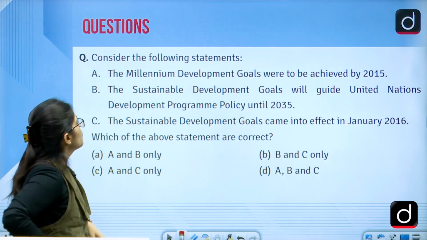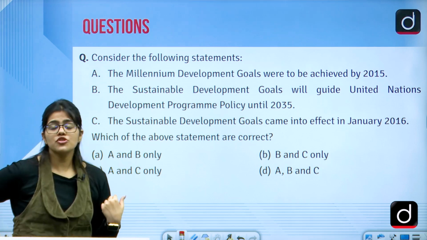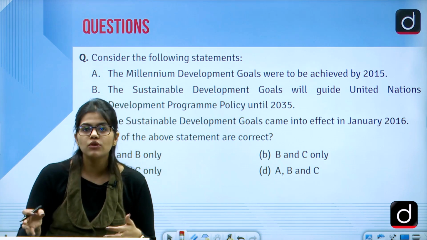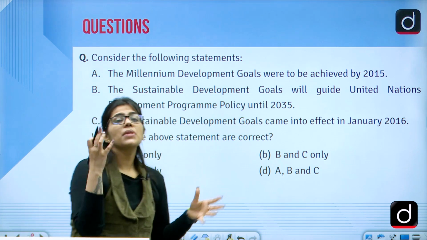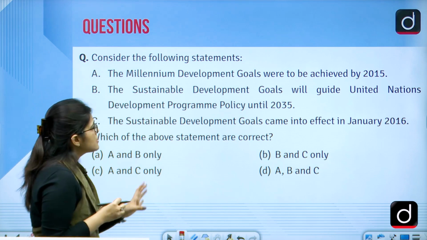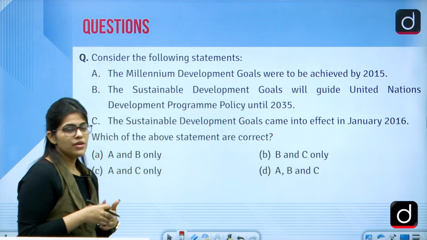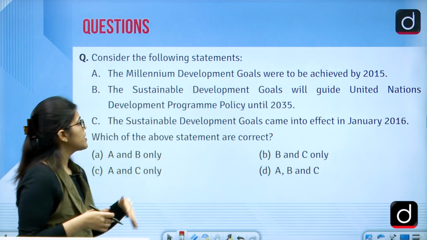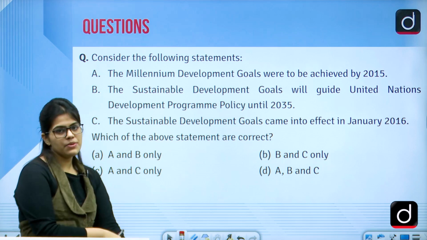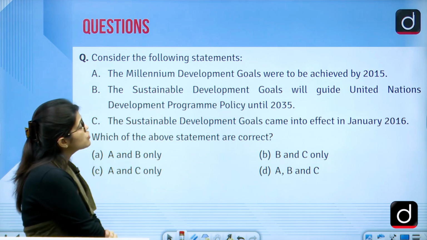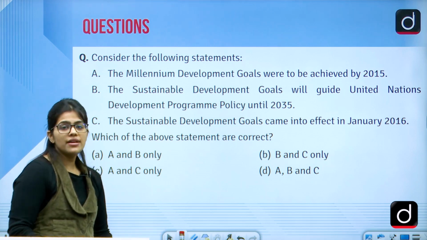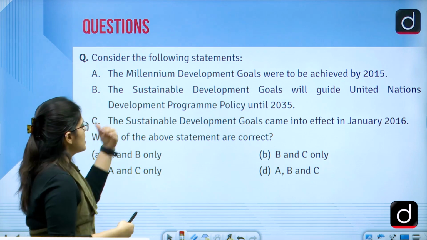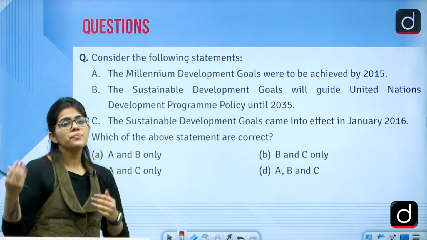Now let us start with the questions. So this is the first question, and today's class is basically centered around the Millennium Development Goals. Today we'll be discussing the Millennium Development Goals. There are 3 statements given to you. First is related to the Millennium Development Goals, and the others relate to the Sustainable Development Goals. In these statements, you should know when the Millennium Development Goals started, when they ended, when the Sustainable Development Goals started, and when they will end, right?